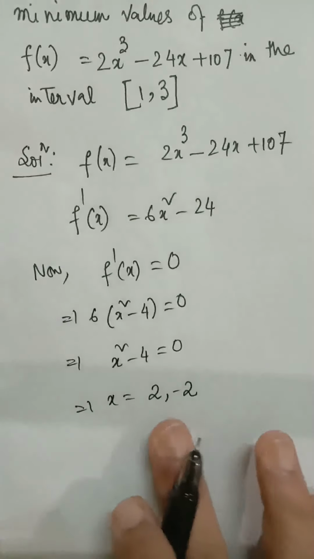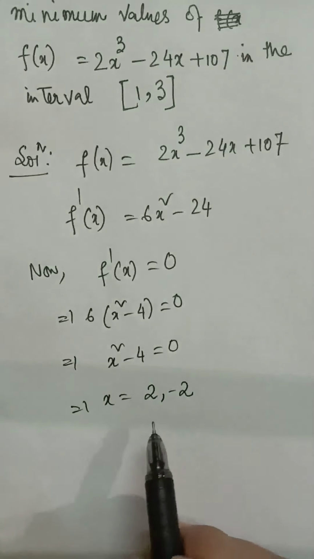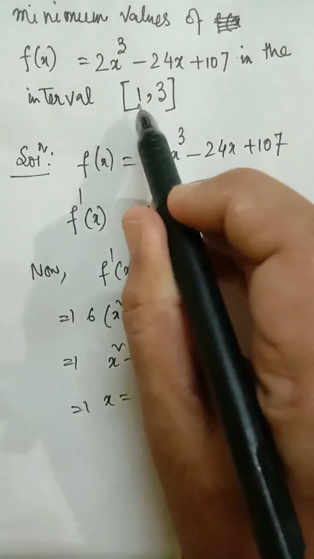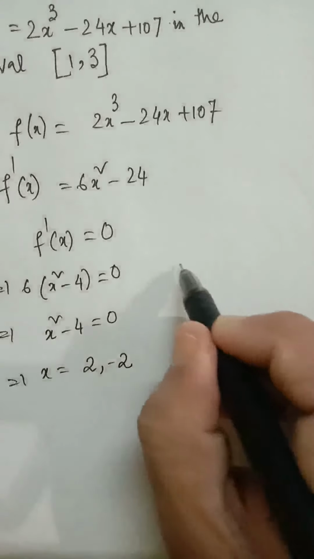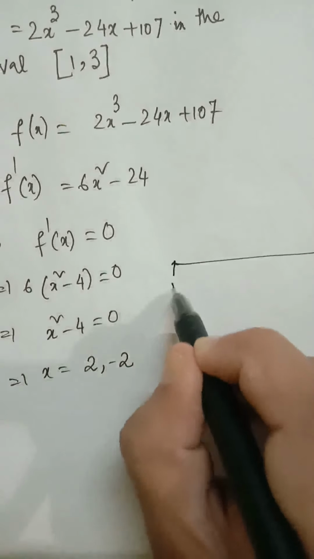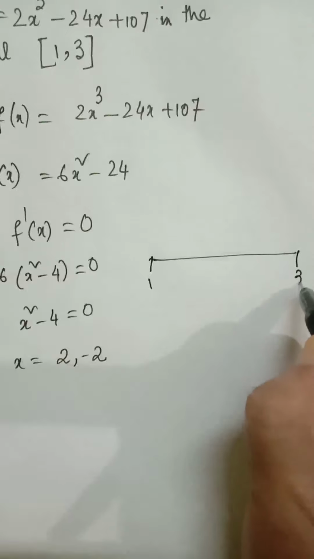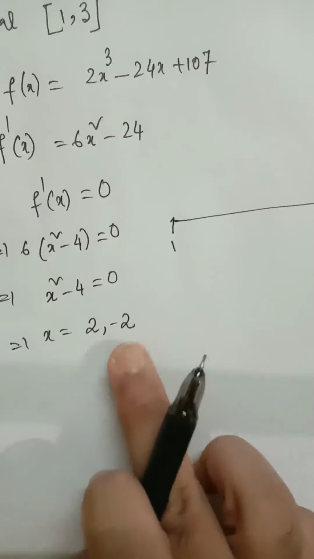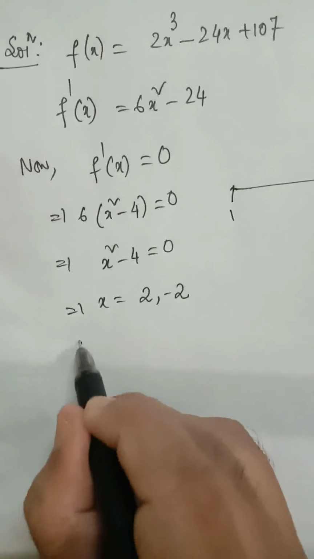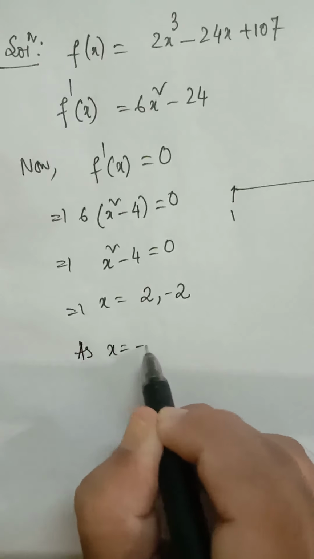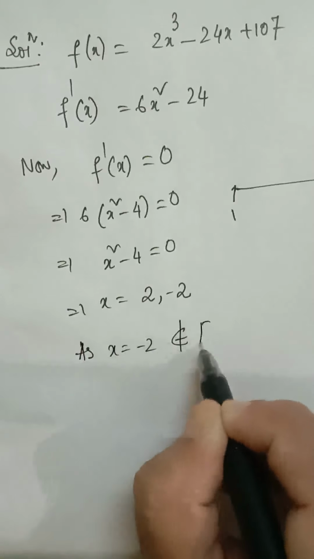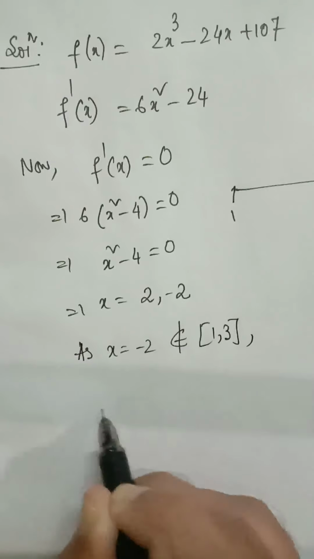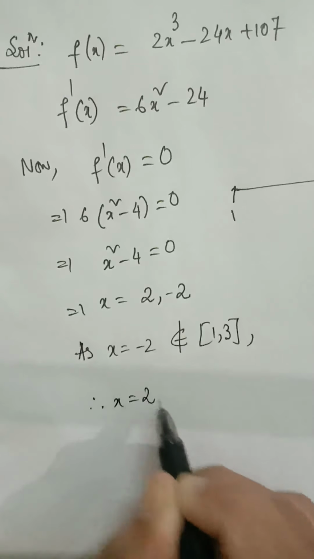Now you can see you have to find the maximum and minimum value in the interval 1 to 3. Here x equal to minus 2 does not lie in this interval, so we have to reject this value, as x equal to minus 2 does not belong to [1, 3], x must be equal to 2.